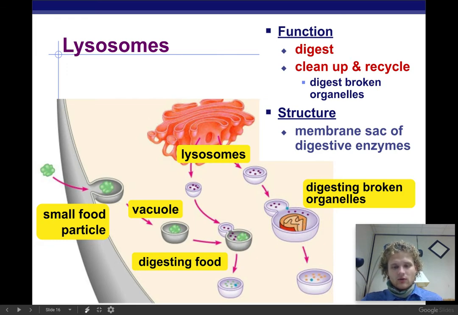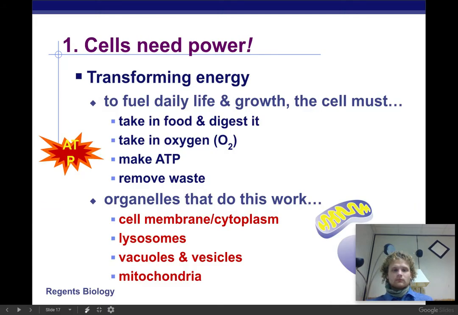Or broken organelles. So organelles that you need to get rid of because they broke apart. They're not working anymore. The lysosome is going to get rid of them, all right, and clean things up and recycle them. And then when they digest food, we'll bring the nutrient where it needs to go. Whereas if we got to get rid of something, we'll remove it from the cell entirely.